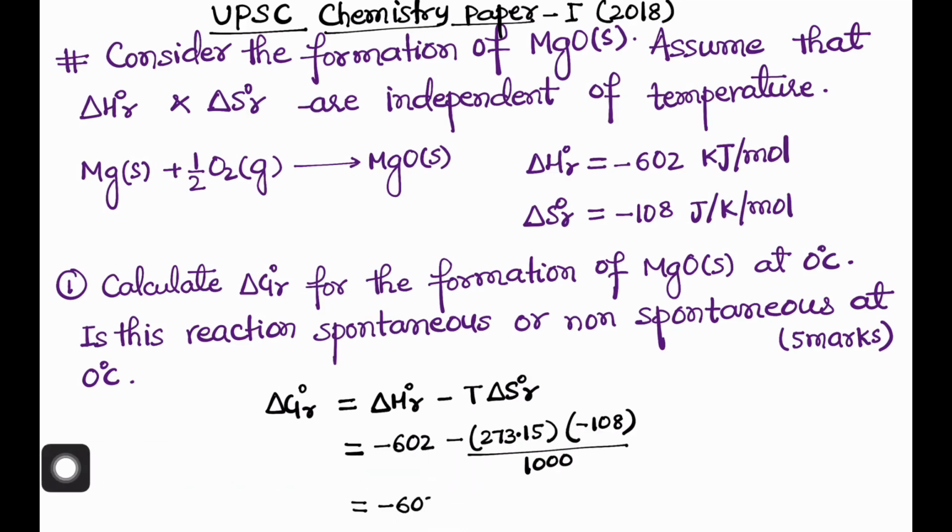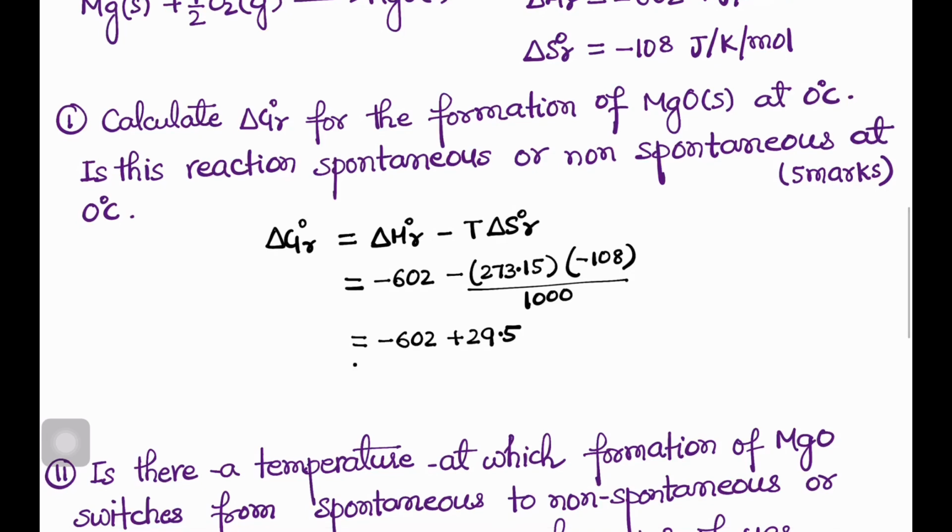If we calculate, it is minus 602 plus, and this term is equal to 29.5. If you just do it, it is a simple calculation. You'll be getting around minus 572.50 kilojoule per mole. So that is basically the standard Gibbs free energy change for this reaction.